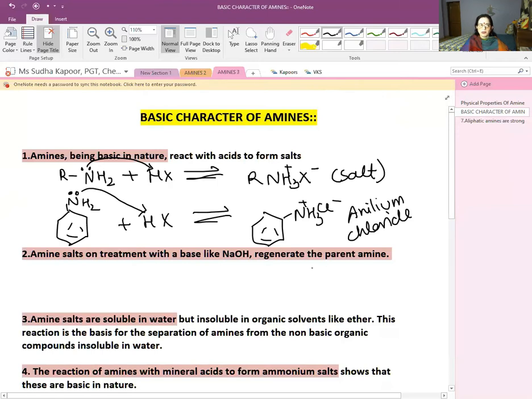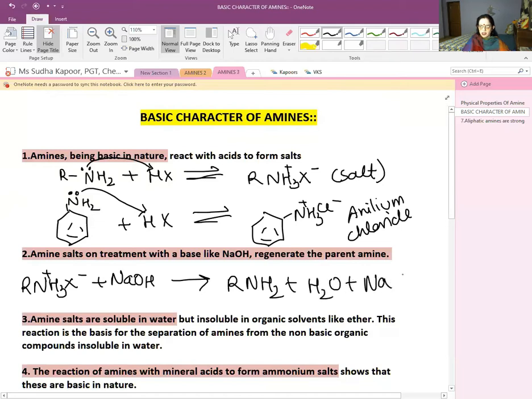Now further, the amine salts on treatment with base like NaOH regenerate the parent amine. We have done it in the preparation part also, that the various ammonium salts, that is RNH3 positive, X negative, when they are treated with NaOH or a strong base, they result in giving us the 1 degree amine regenerated, water along with NaX.